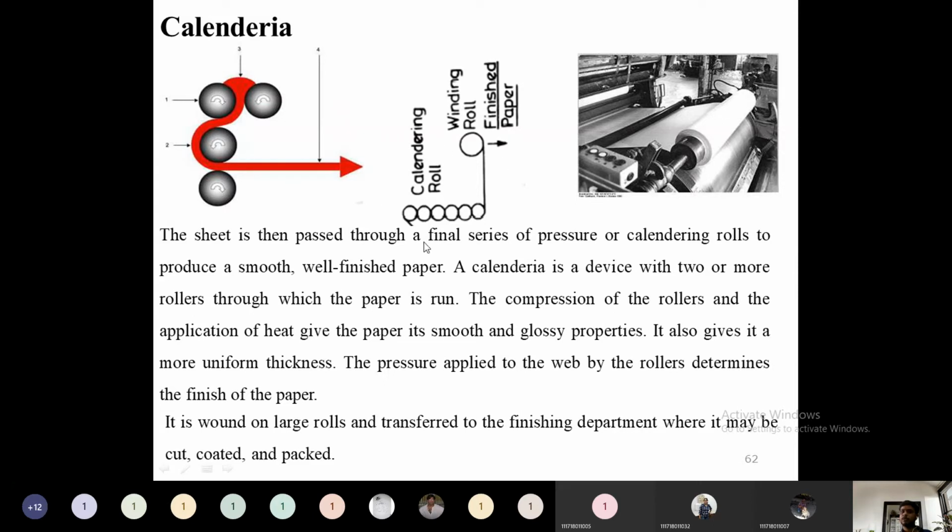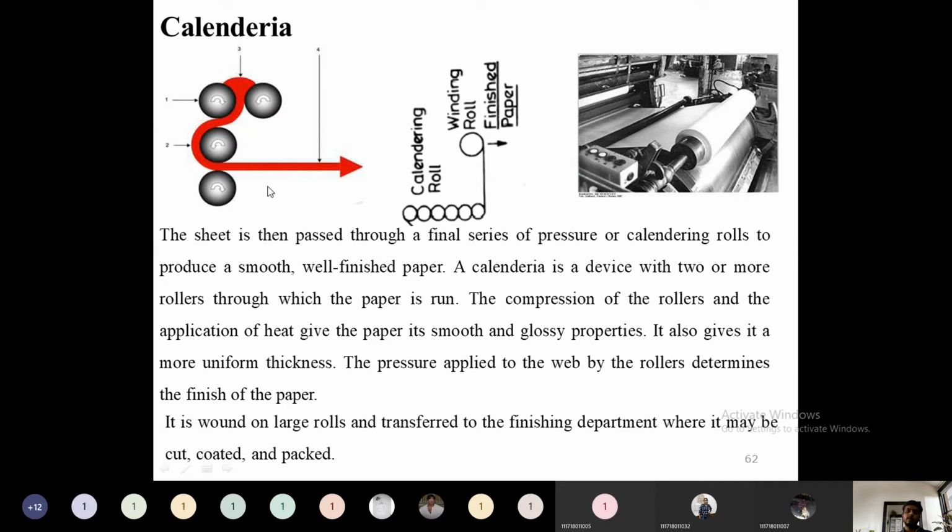So the sheet is then passed through a final series of pressure or calendering rolls to produce a smooth, well-finished paper. A calandria is a device with two or more rollers through which the paper is run. Two or more rollers will be there depending on the type of smoothing we require. The compression of the roller and the application of heat gives the paper its smooth and glossy properties. Due to this compression, the smooth and glossy property will be obtained in the calandria section. It also gives a more uniform thickness. So thickness is uniform rather than irregular thickness.